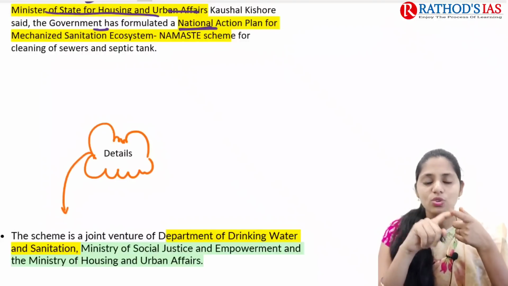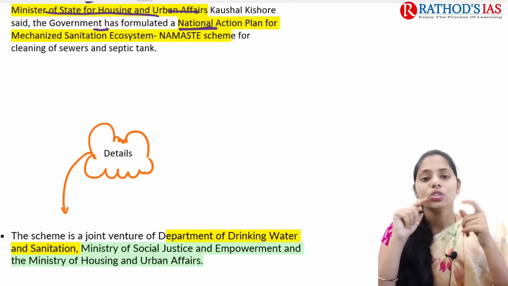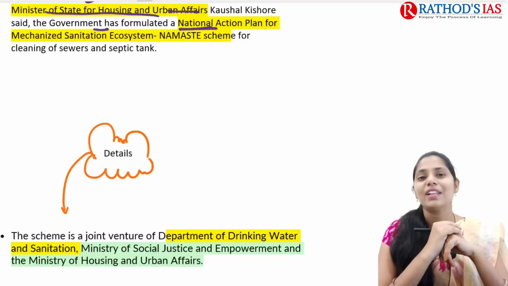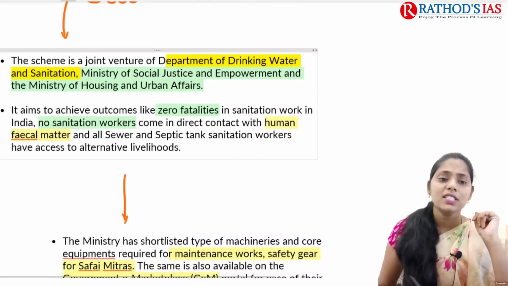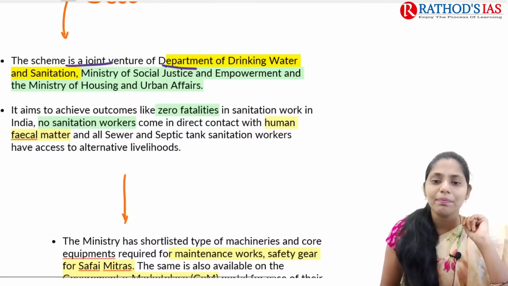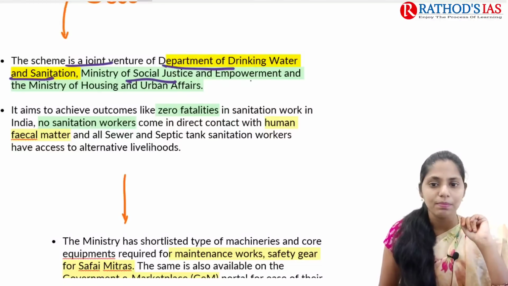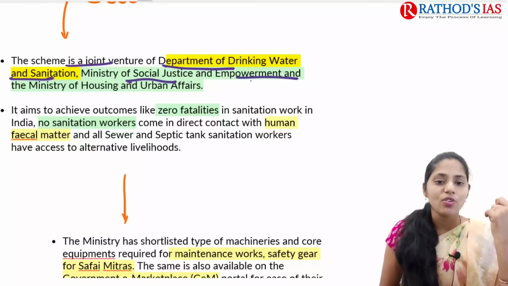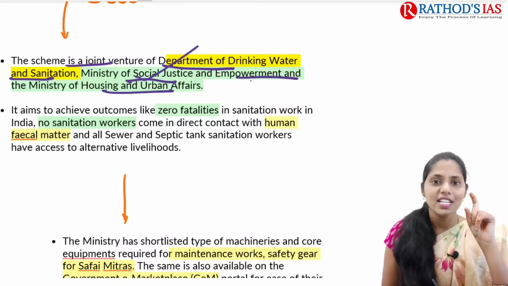Because of this, we need to use technology especially to decrease manual scavenging and the deaths caused by it. So this is one of the positive steps taken by the government. And if you see the details, it says that the scheme is a joint venture of the Department of Drinking Water and Sanitation, the Ministry of Social Justice and Empowerment, as well as the Ministry of Housing and Urban Affairs. It aims to provide one thing, that is zero fatalities, zero deaths in sanitation work